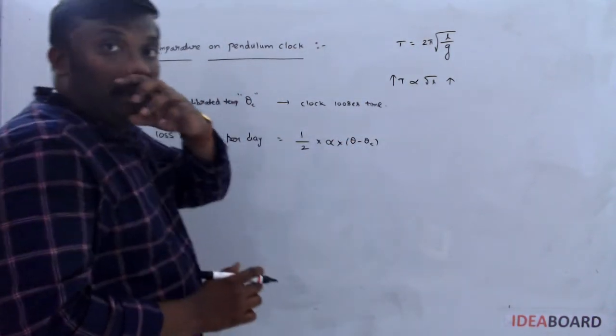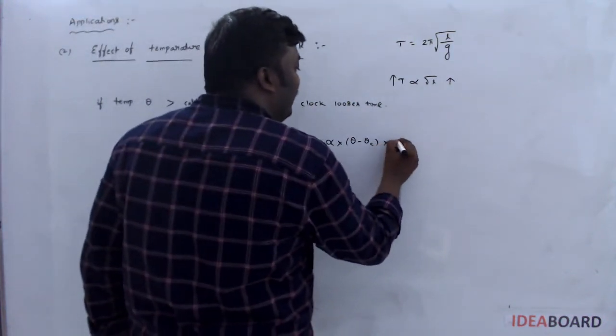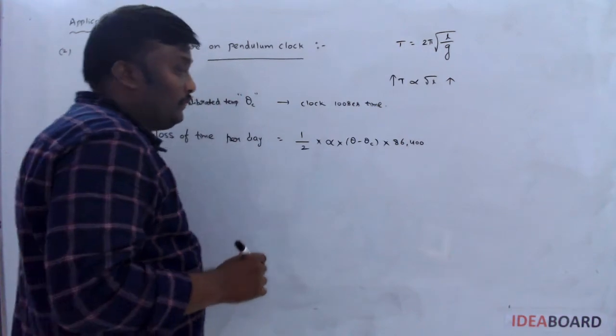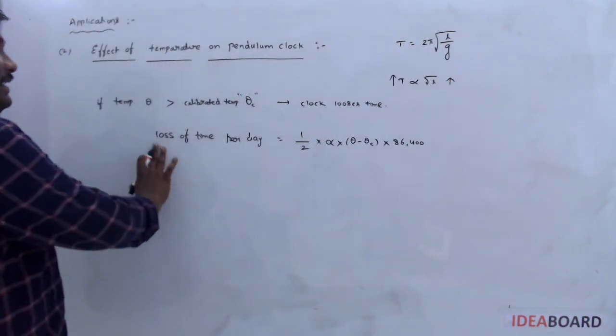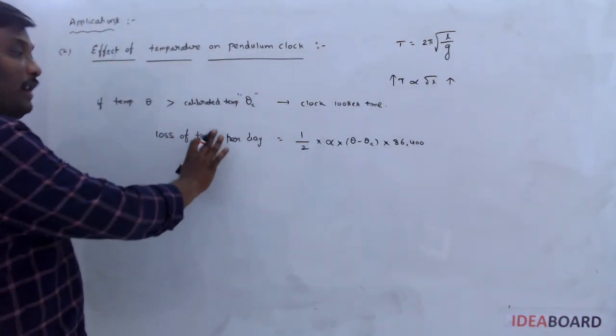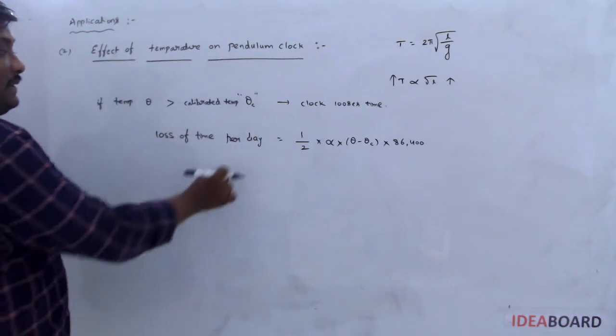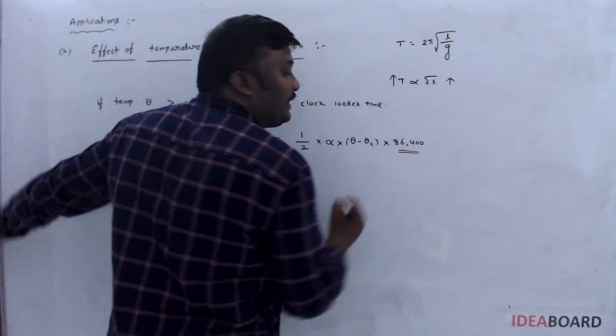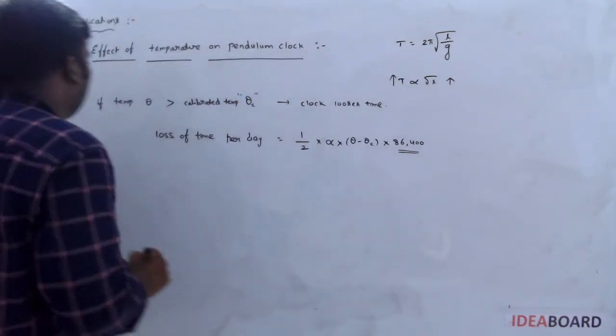Per day is asked, and per day how many seconds? 86,400 seconds. So this formula is for loss of time if they ask per day. If they ask per second, then this value becomes equal to 1.